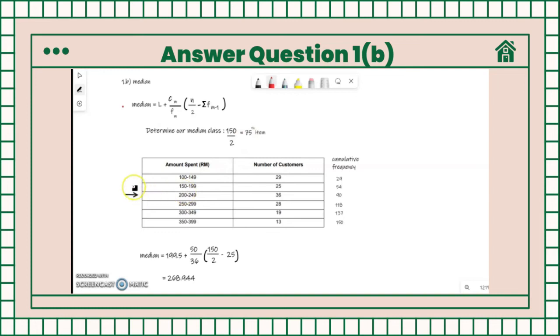So we know that this row is our median class because the cumulative frequency is just greater than 75. After that, we just insert all the values that we got from the table into this formula. From my calculation, the answer is 268.944.